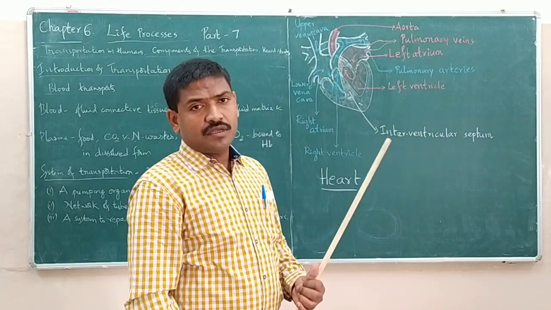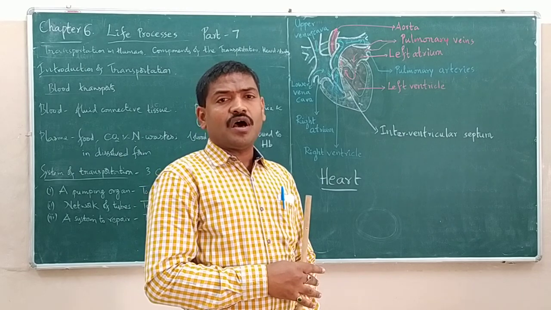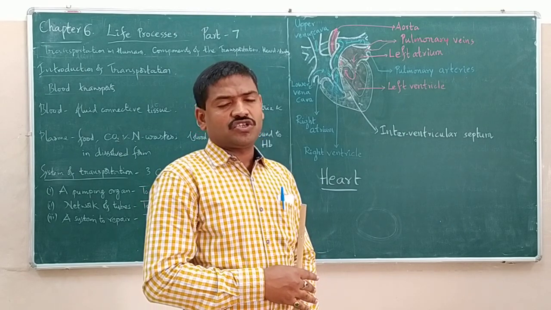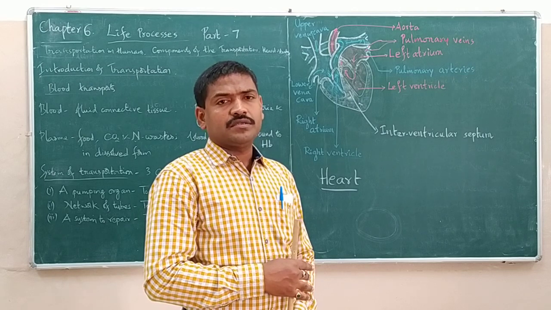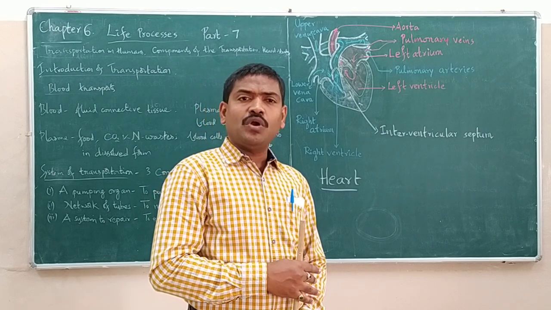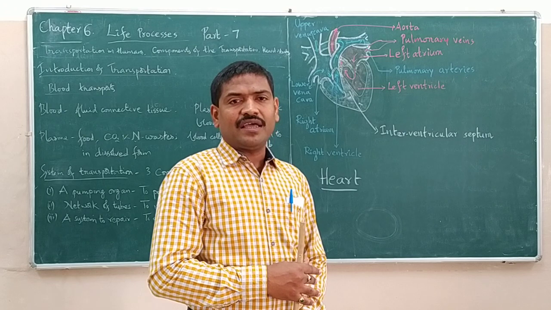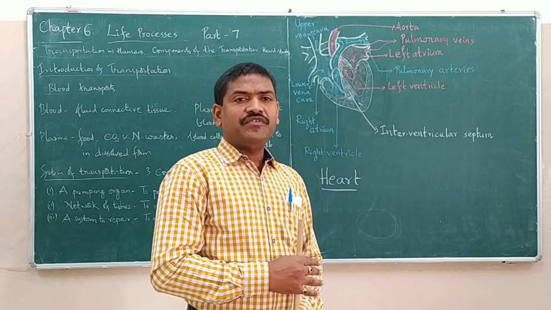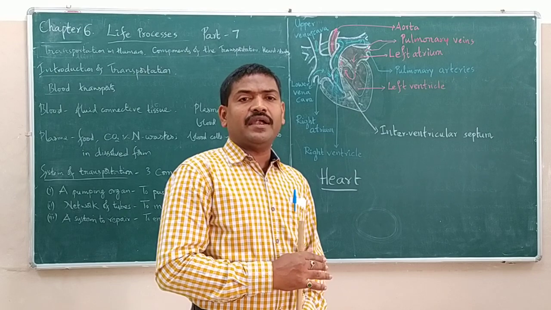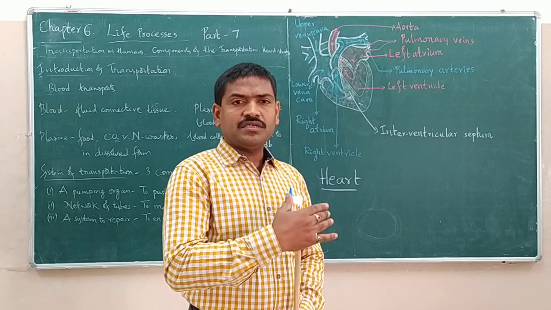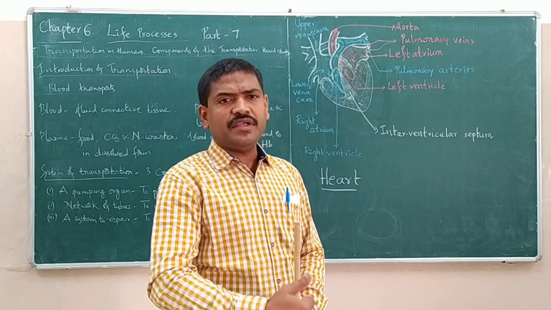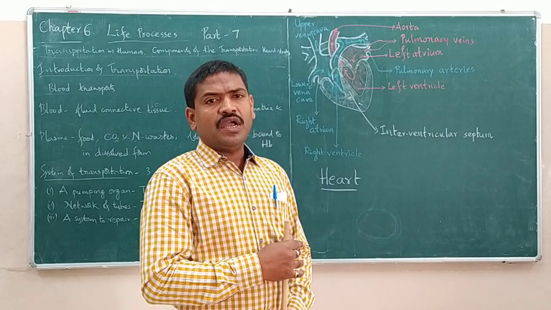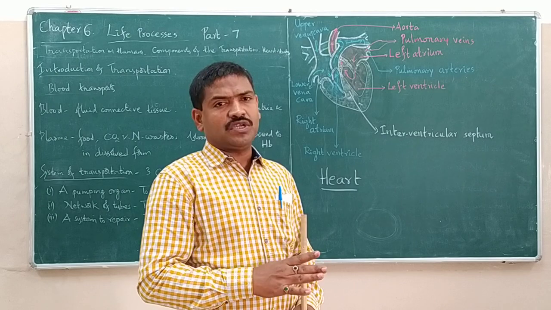Coming to the walls of the chambers of the heart. The atrial walls are generally thin in structure. Why? Because the atria do not require to pump out the blood. They are just sending the blood to their immediate next chamber, that is ventricles. So they don't require much strength.